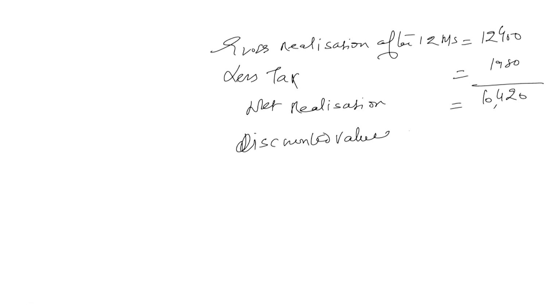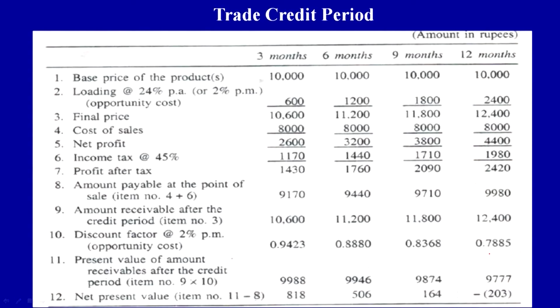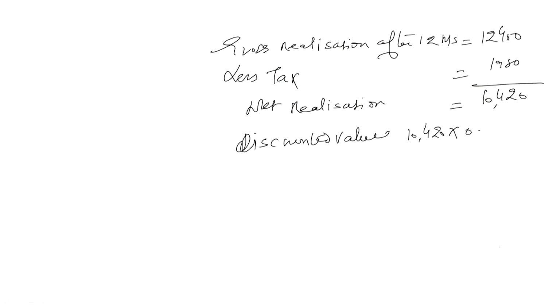If you discount 10,420 with the discount factor, which is 0.7885, the amount comes out as 8216. This is the discounted value of the realization.